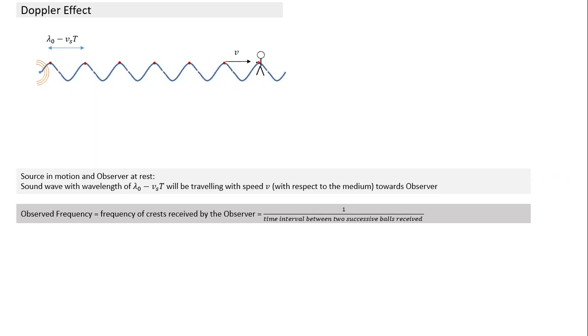And what is the time here? Time is distance by speed. The distance is lambda naught minus Vs t. Speed is v. Hence, I can calculate the time interval. And that's a derivation, a very simple derivation.